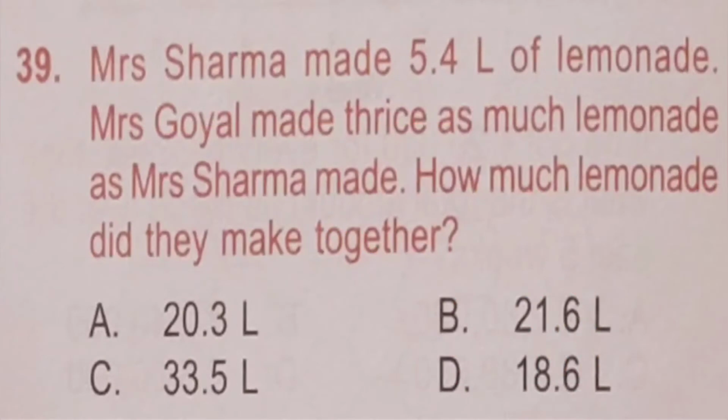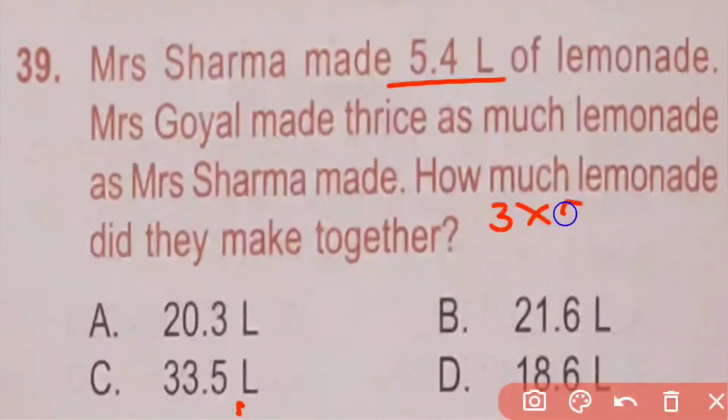Question number 39. Mrs. Sharma made 5.4 liters of lemonade and Mrs. Goel made thrice as much lemonade as Mrs. Sharma made. How much lemonade did they make together? Mrs. Sharma made 5.4 liters and Mrs. Goel made thrice of 5.4 liters, means 3 into 5.4 is equal to 16.2 liters.